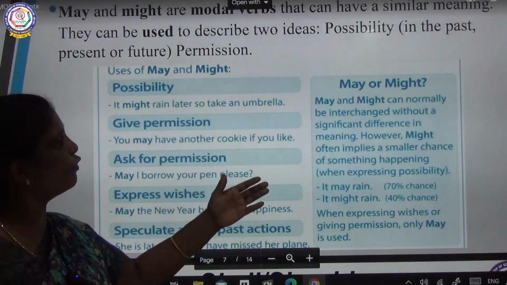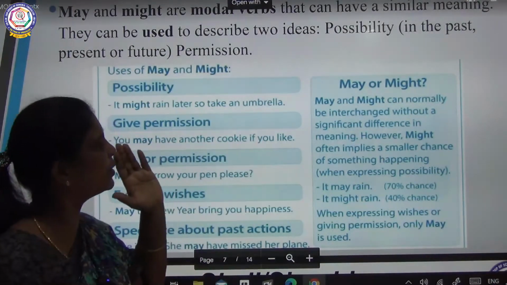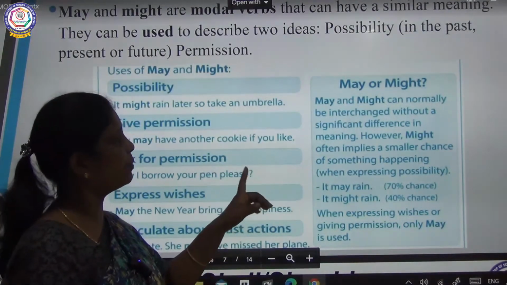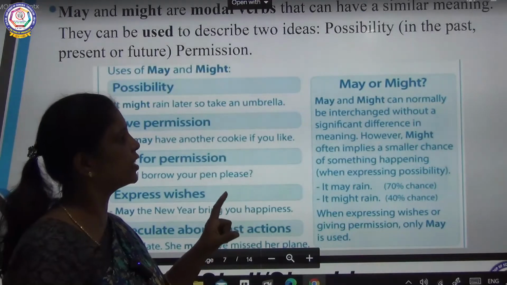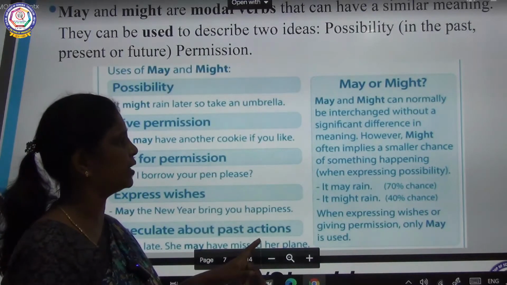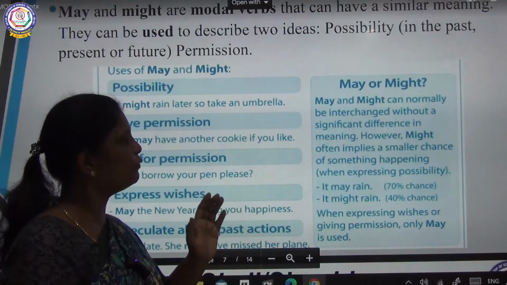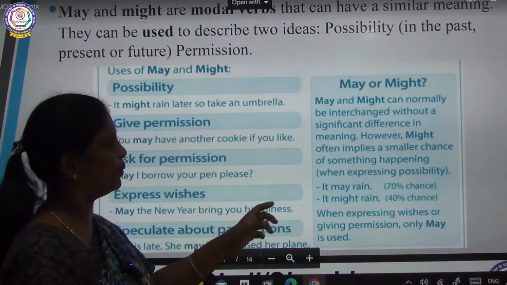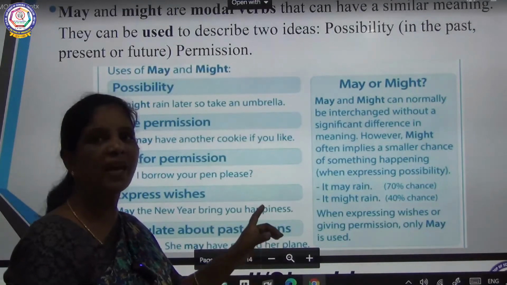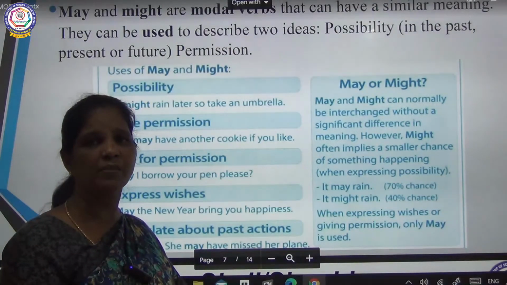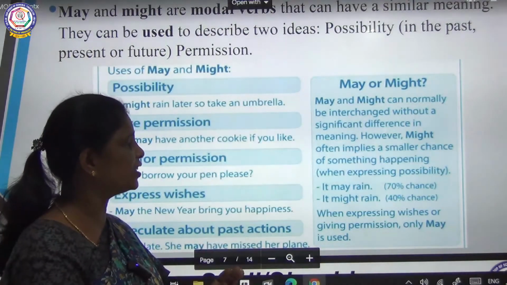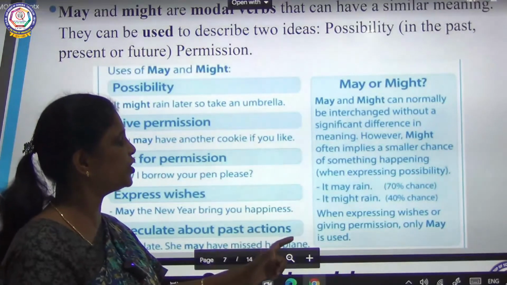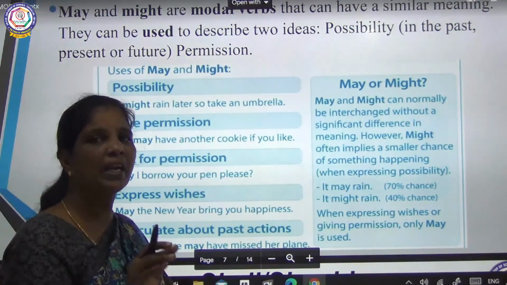If you go for may and might, they can normally be interchanged without a significant difference in the meaning. However, might often implies a smaller chance of something happening. So for example, if you are using may, it has a 70% chance, and a smaller chance means you will be using might. A 40% chance means you will be using might. When expressing a wish or giving permission, only may is used.